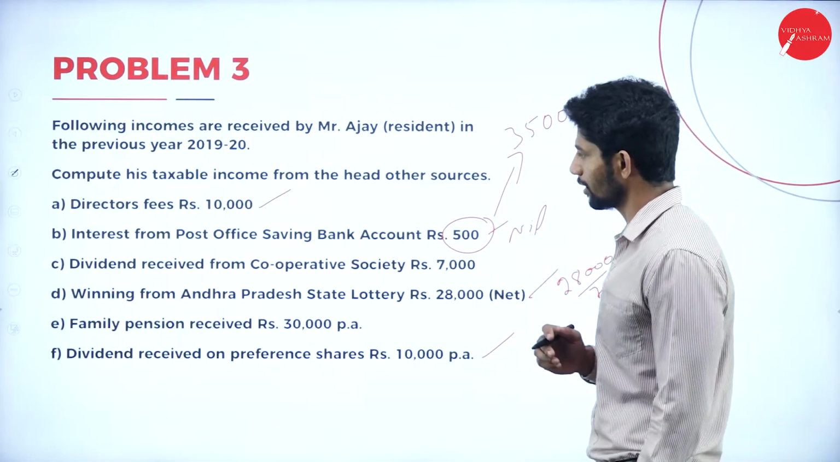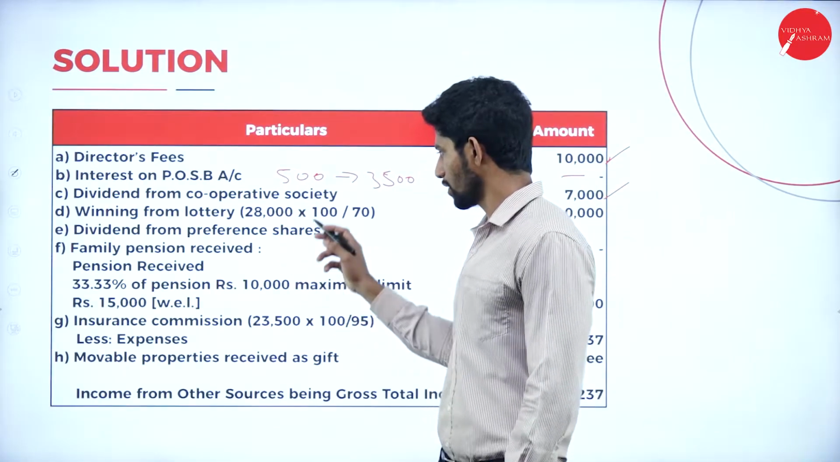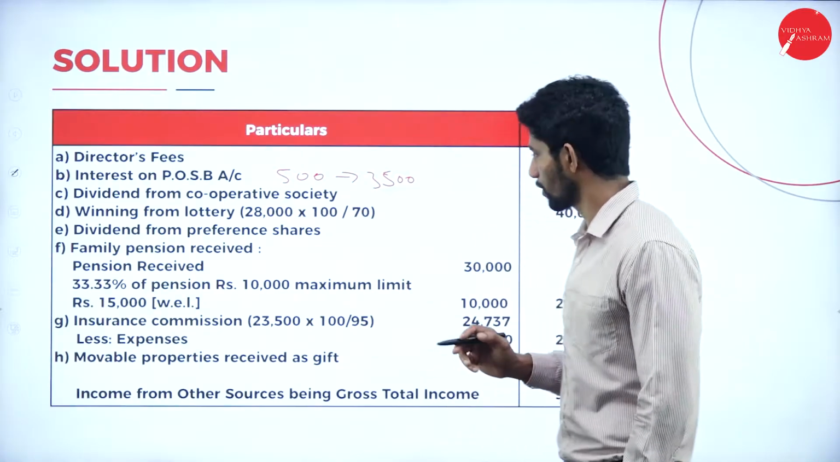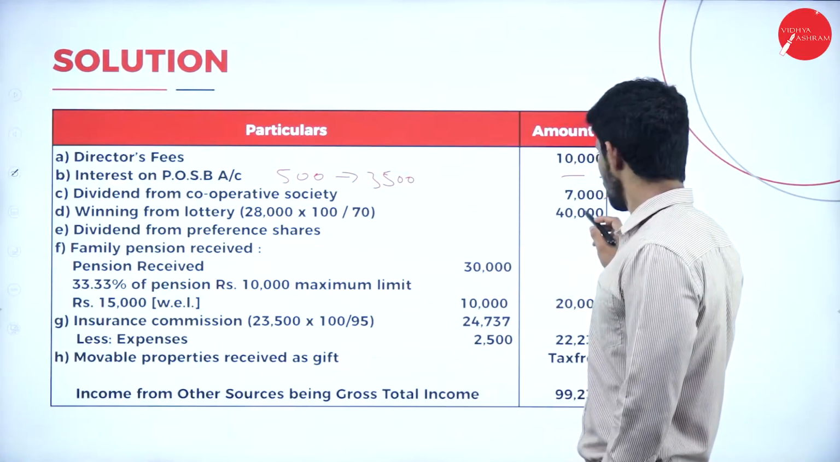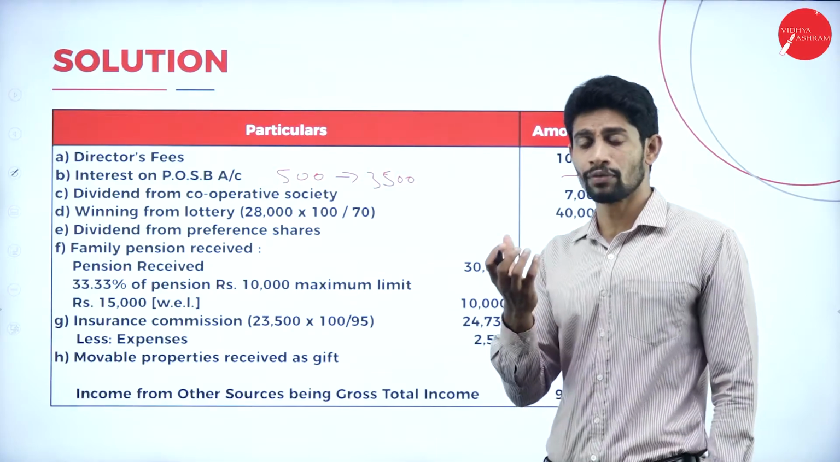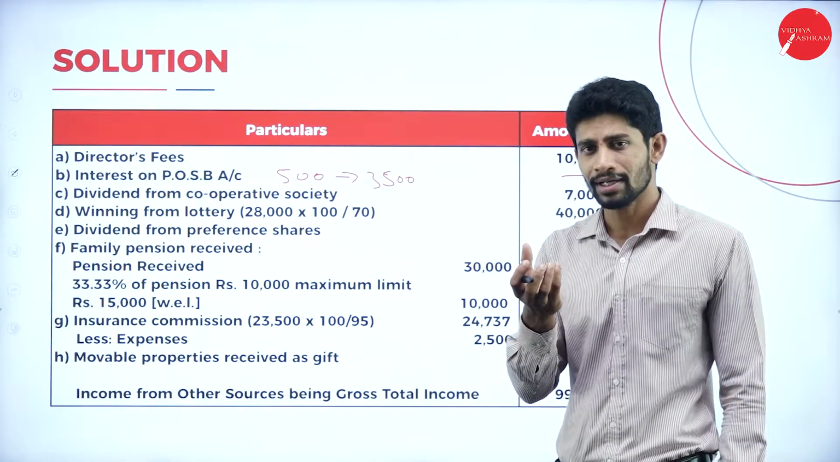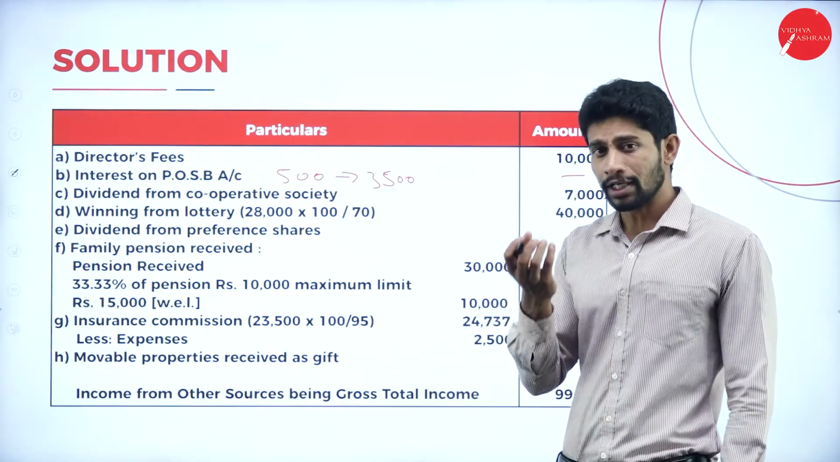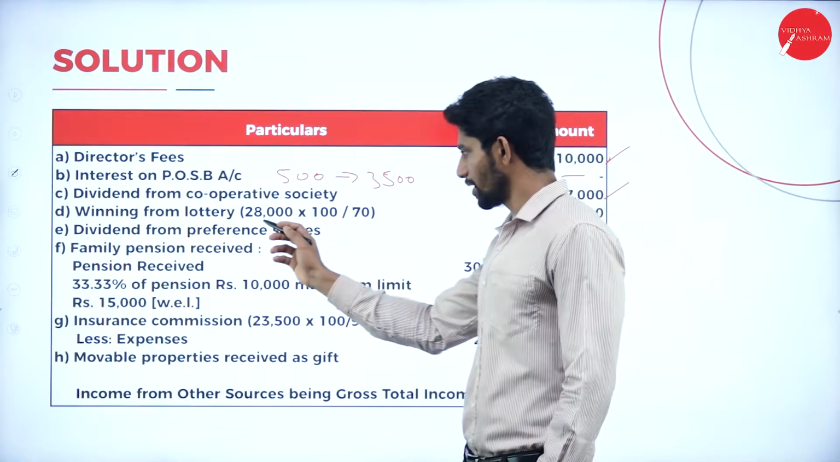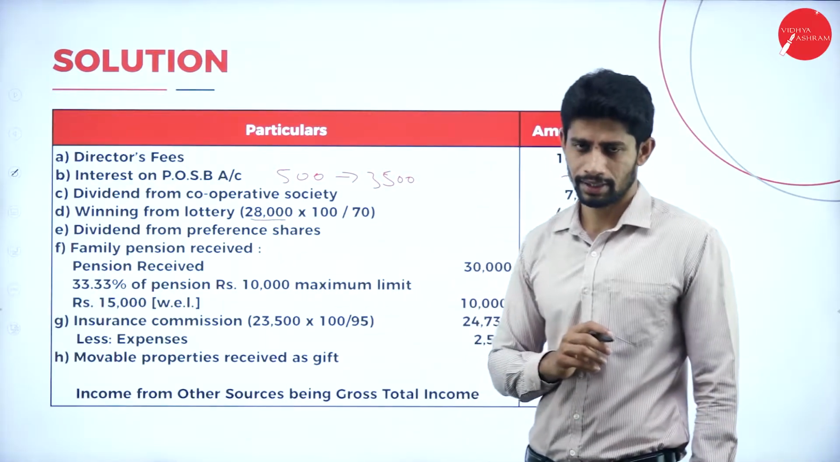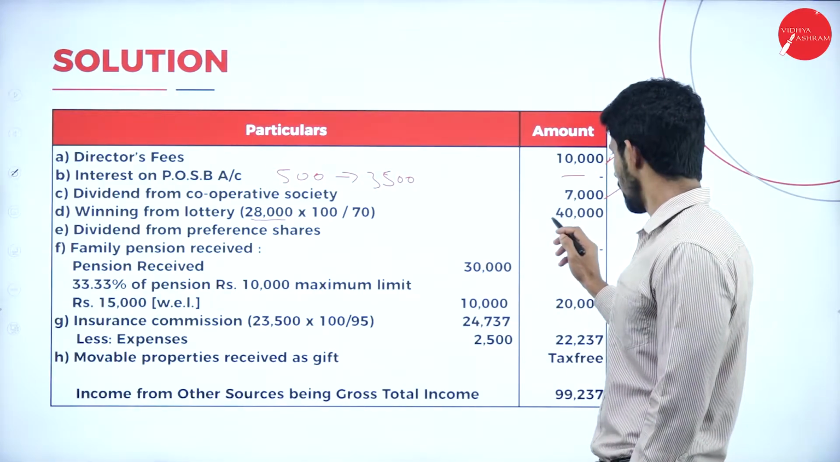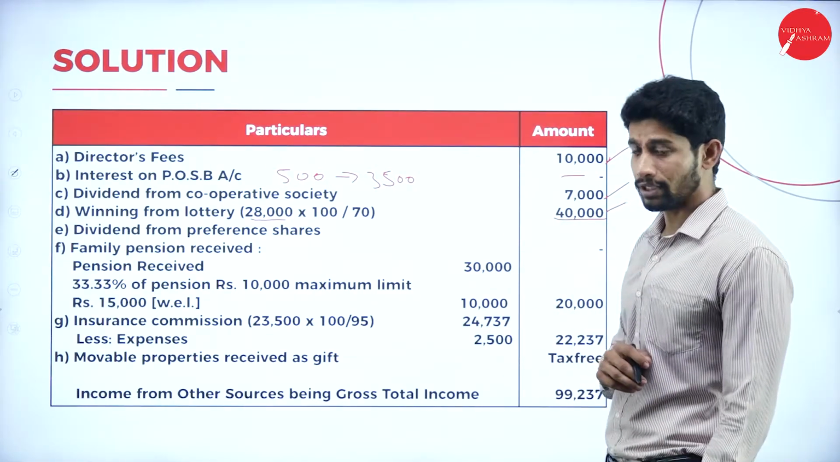So how are we calculating the value? 28,000 into 100 by 70. If you calculate this, you will get 40,000. So what is the actual winning amount? It is 40,000. After deducting 30% of tax, what is the amount received by the assessee? It is rupees 28,000. So here we calculated the 100% value, rupees 40,000.